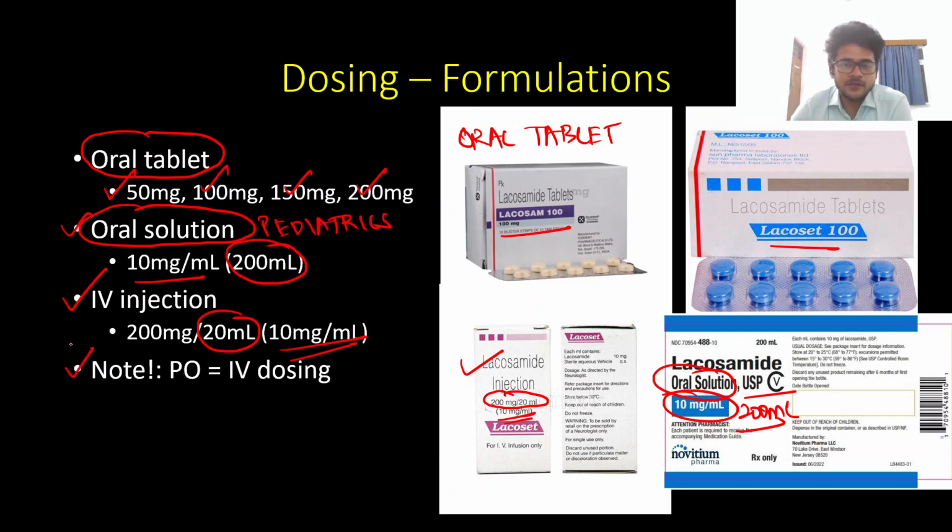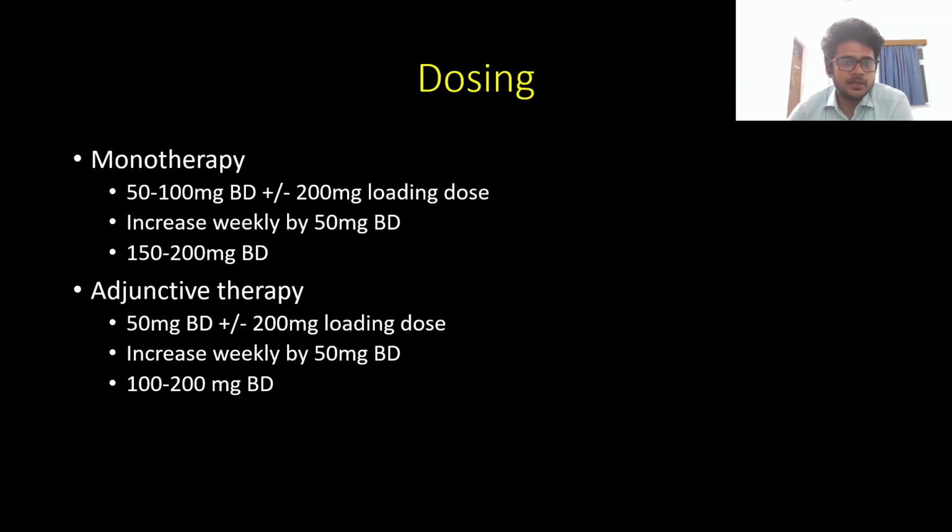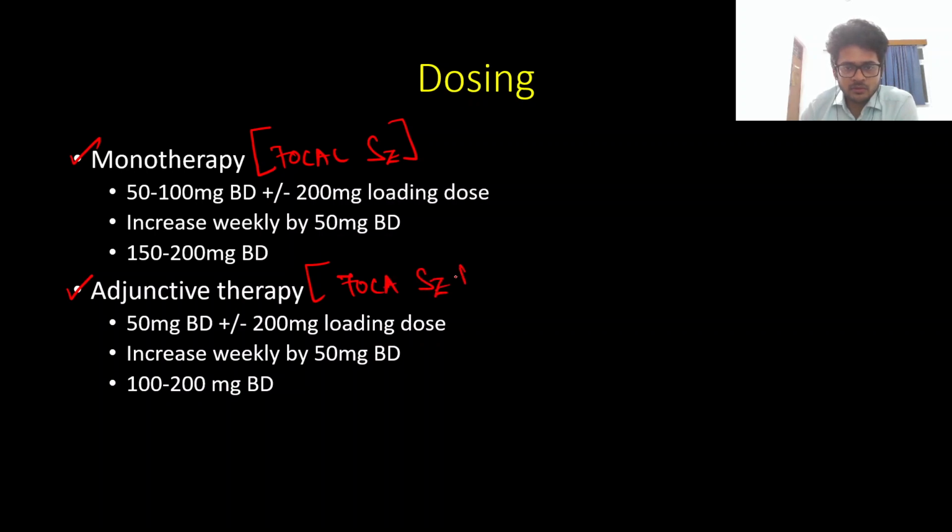And regarding the conversion from oral to IV, remember that the oral dosing is equal to the IV dosing, so the conversion is the same. So coming to the dosing, this is a little different for monotherapy as well as adjunctive therapy. And remember that lacosamide is approved as a monotherapy only for focal seizures, whereas it is approved as an adjunct therapy for focal seizures as well as primary generalized seizures.